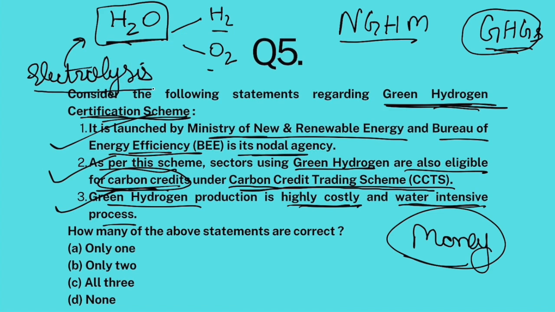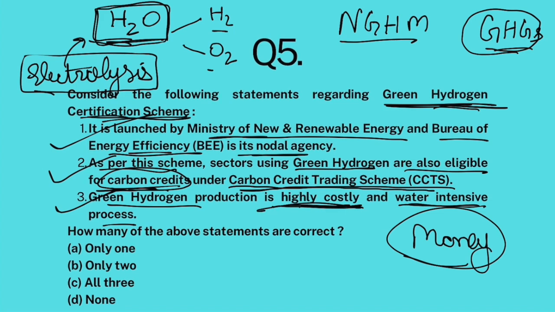Electrolysis requires electricity. That electricity will come from solar or wind energy, and production of green hydrogen requires water also because you're splitting the water molecule, right? So green hydrogen production is highly costly and water intensive. You do require a lot of water. In fact, it is said that to produce 1 kg of hydrogen, you at least require 10 kg of water.